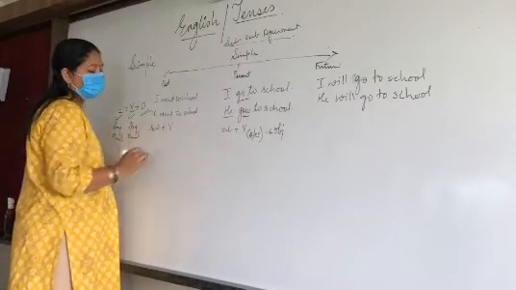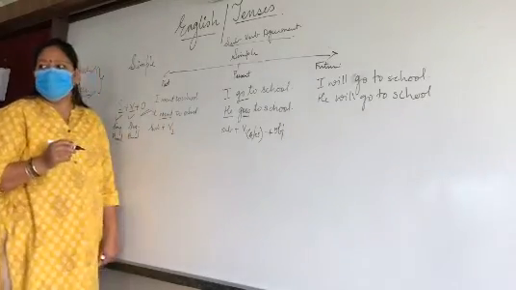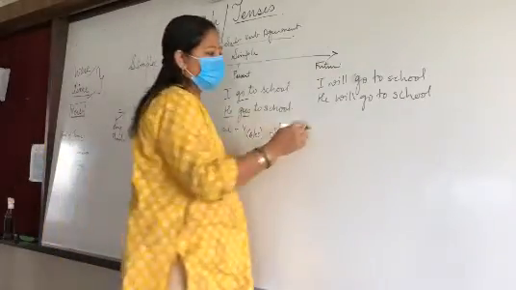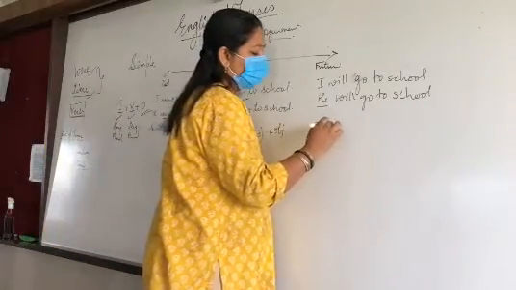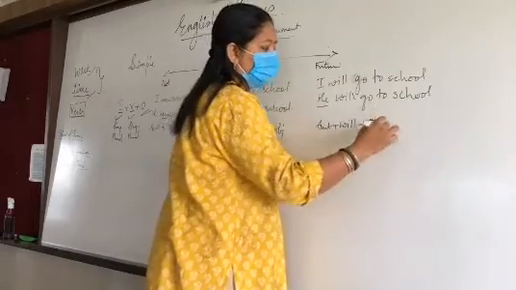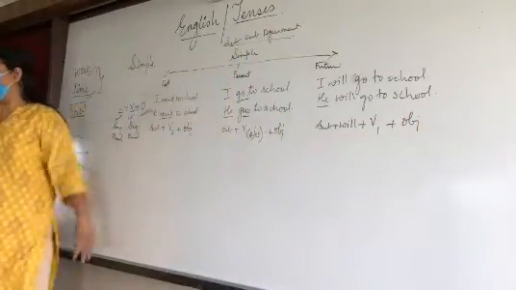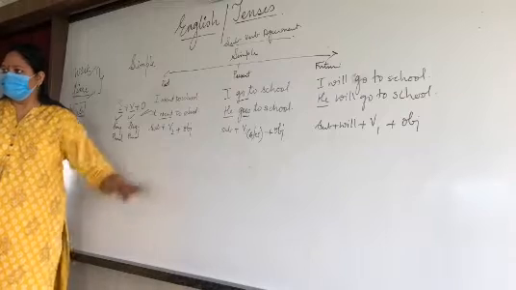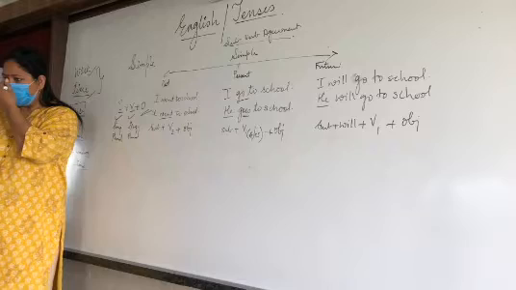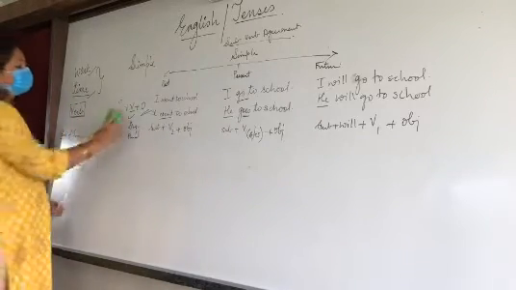Subject plus V2, this is a past form of the verb, plus object. Subject plus will plus V1 again plus object. So this is the structure of the simple tense. Clear? Any doubt? No, ma'am. Fine. Let us go for the continuous.